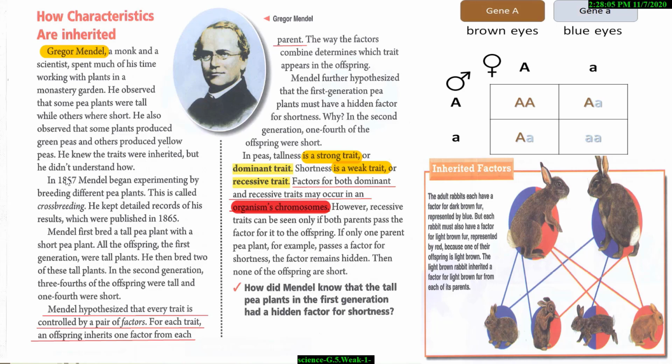In 1857, Mendel began experimenting by breeding different pea plants. This is called crossbreeding. He kept detailed records of his results, which were published in 1865. Mendel first bred a tall pea plant with a short pea plant. All the offspring, the first generation, were tall plants. He then bred two of these tall plants. In the second generation, three-fourths of the offspring were tall and one-fourth were short.